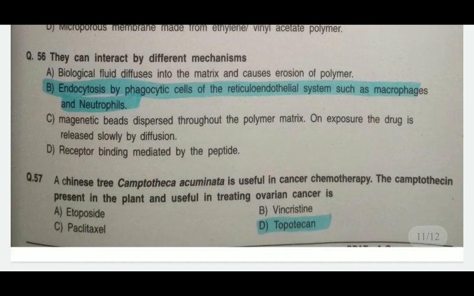They can interact by different mechanisms. In this, endocytosis by phagocytosis by cells of the reticuloendothelial system, such as macrophages and neutrophils, they can act by different mechanisms. The liposomes are used as carriers for drugs and macromolecules, so they interact by different mechanisms. The answer is here. They had asked about liposomes acting by different mechanisms.